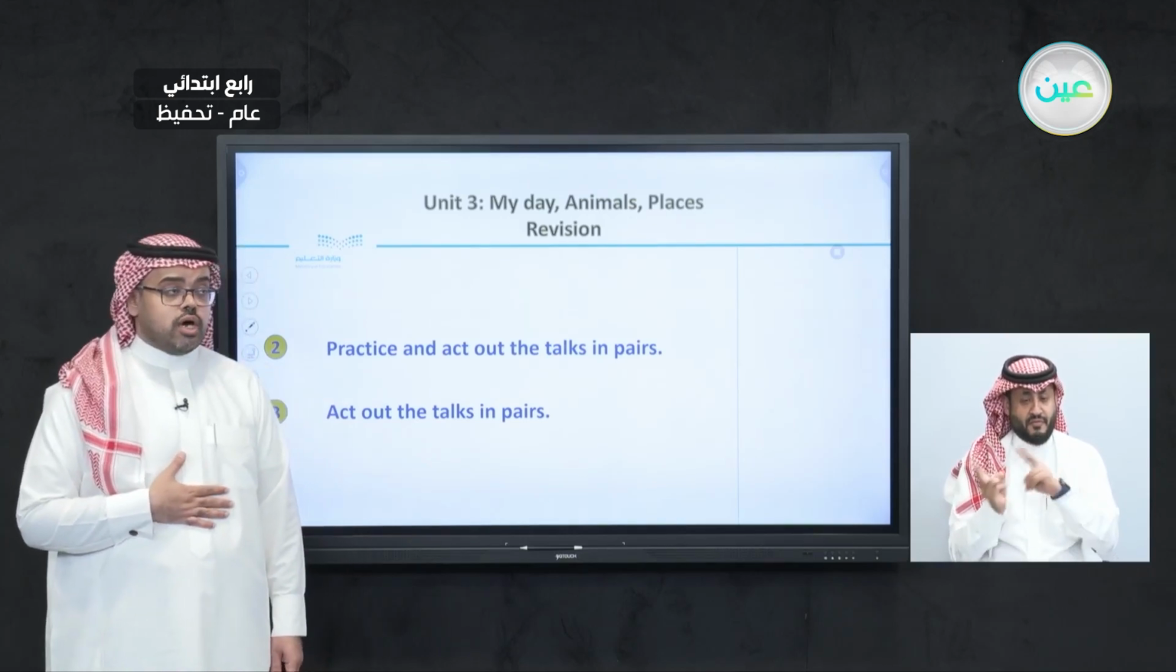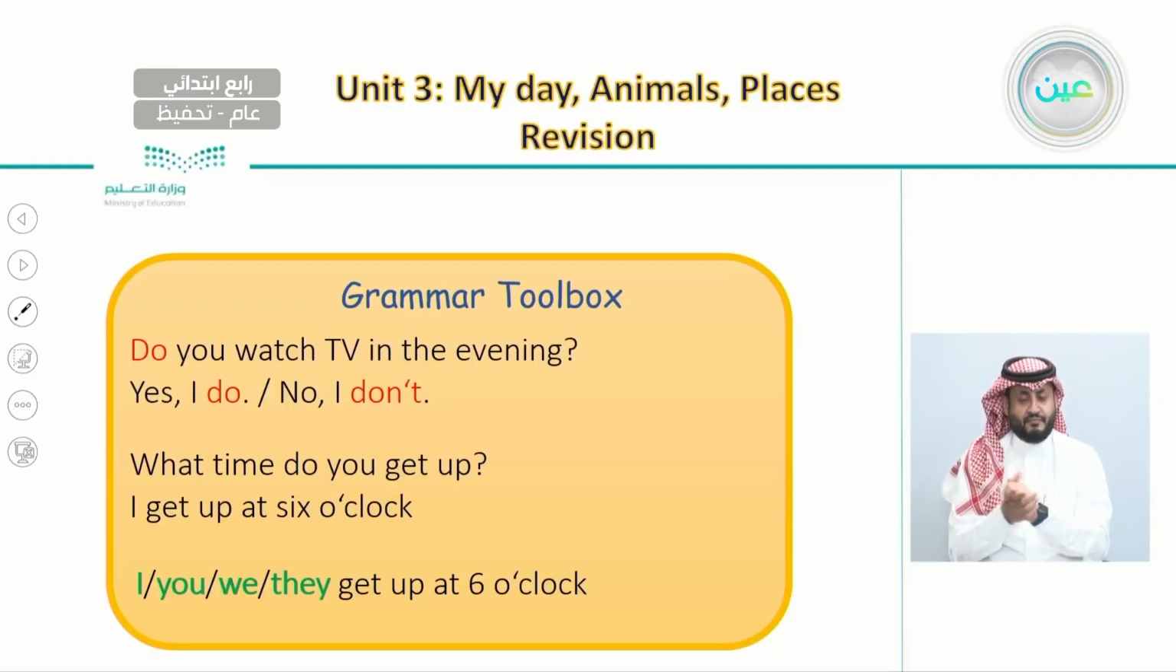We said that in the grammar toolbox, we use questions starting with do. We use do when we talk about activities. We start our question with do if we want to ask about activities. For example, do you play football on Saturday? Do you watch TV in the evening? Do you go to school by bus? Do you play games at home? So if you want to ask about different kinds of activities, we start our question with do.